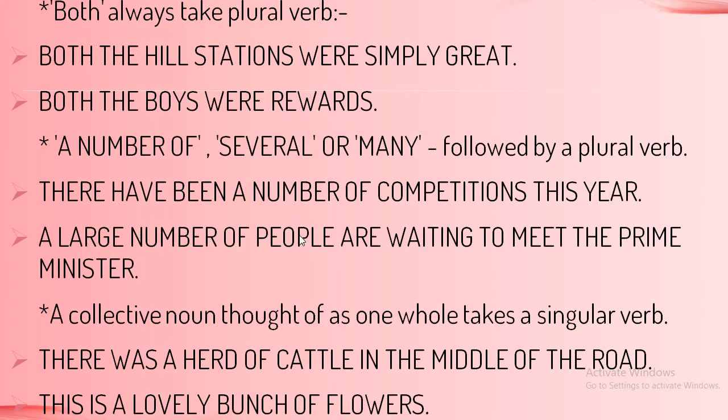A large number of people are waiting. Plural verb. A large number of people are waiting to meet the Prime Minister. So number of, several and many itself means that it is highlighting a large number of people, many things or various items that we are referring to. So with the sentence it is clear, a large number of people are waiting to meet the Prime Minister.